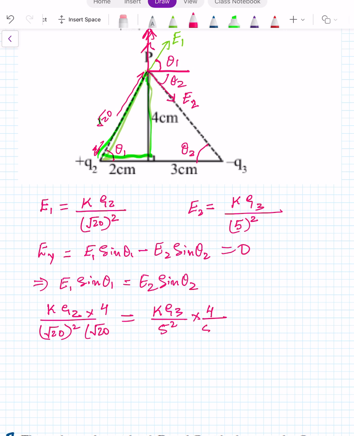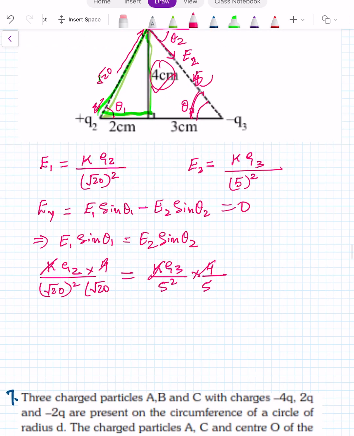Sine theta 2 is 4 upon 5. This is 4 and this is 5 and this is 4. So sine theta 2 is 4 upon 5. Now we have equated, k cancels, 4 cancels, and we have to find the mod of q2 by q3. So mod of q2 by q3 is equal to root 20 cube divided by root 25 cube. So it will become 8 upon 5 root 5, with 5 canceling.